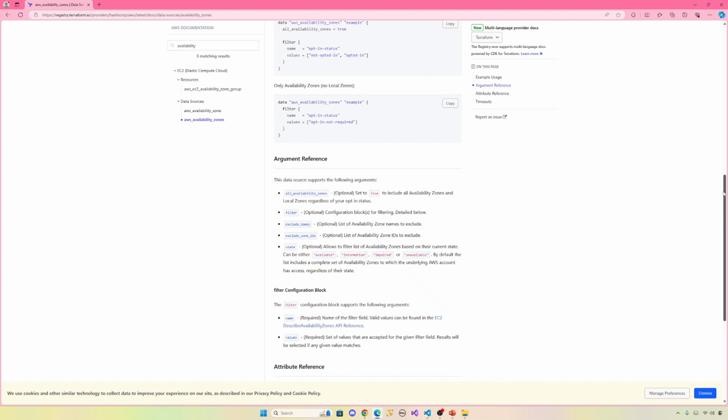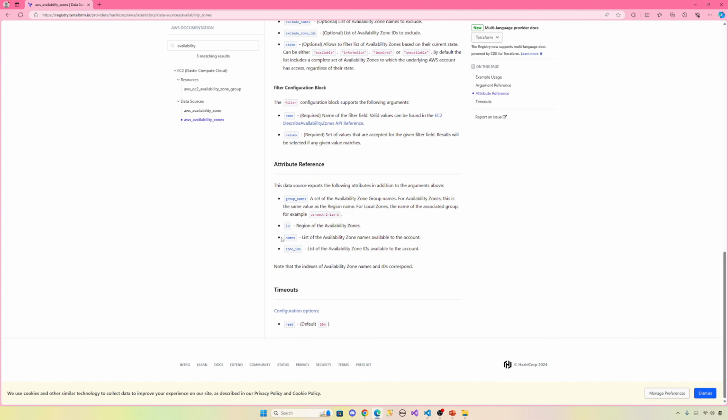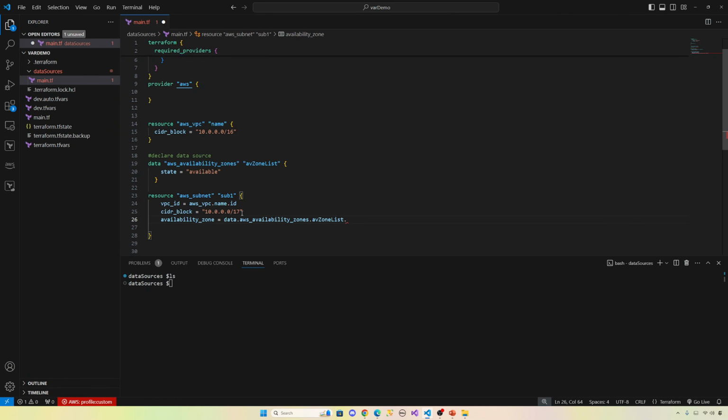So these are the attribute references: group names, ID, names. The names attribute gives you a list of availability zone names, right? So we have to put names, then this will give you the list.